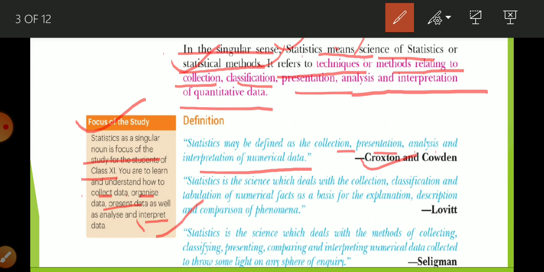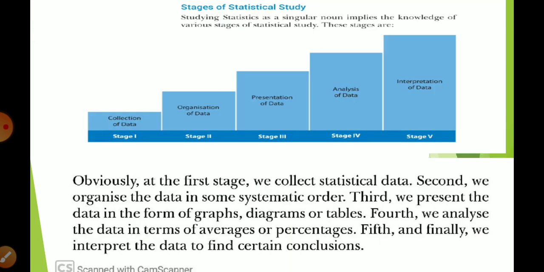Okay, so as a class 11th economics student, you are able to know how collection of data is done, how data are organized, how they are represented, and how we are going to do analysis. For analysis we require calculating averages. Now, stages of statistical data. Initially I told you that statistics, in the singular sense, means statistical method, and there are five statistical methods. They are also known as the five stages.